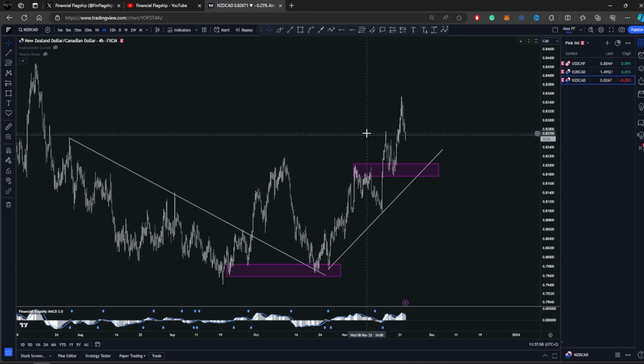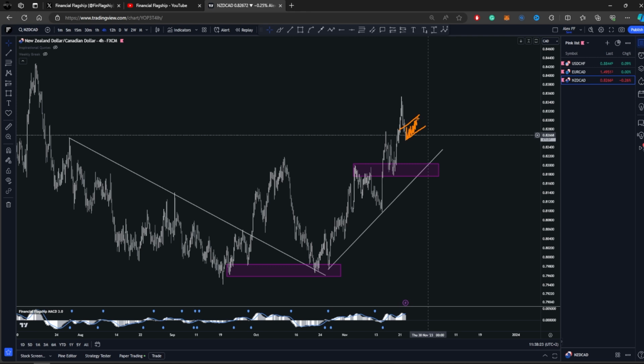But if the price decides to make a deeper pullback like it did here, you can see this was a deeper pullback after this sharp impulse towards the upside after it broke this trend line. We had this wave down that maybe panicked a lot of people. So like I was saying, this could develop into something similar here, but we have to pay close attention to the price action.